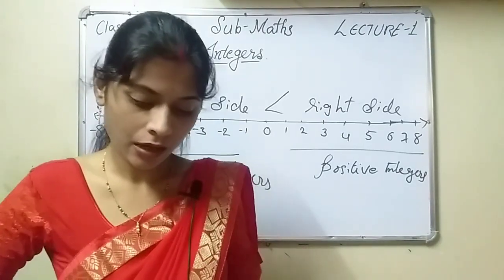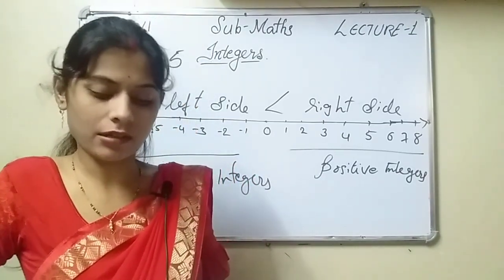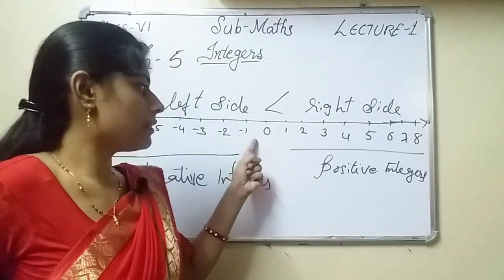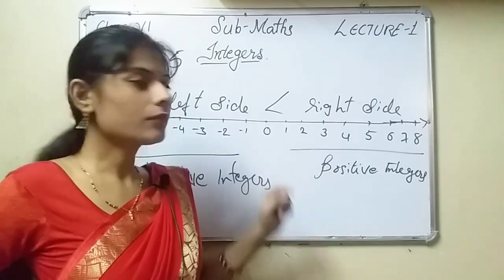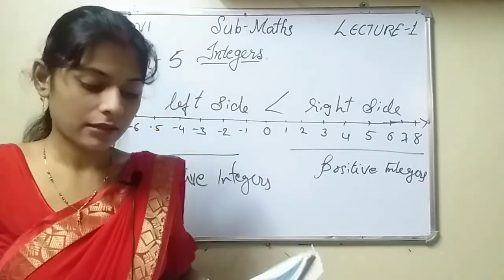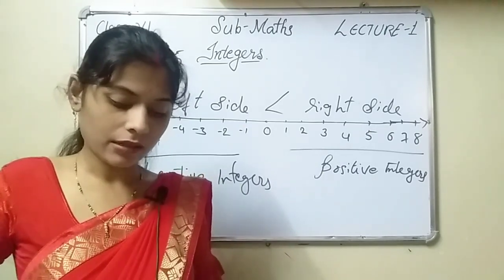Okay. Now see, the whole number 0 is neither a positive integer nor a negative integer. This 0 is not a negative integer nor a positive integer, as the negative of 0 is 0 itself. Now see, this note is given here.